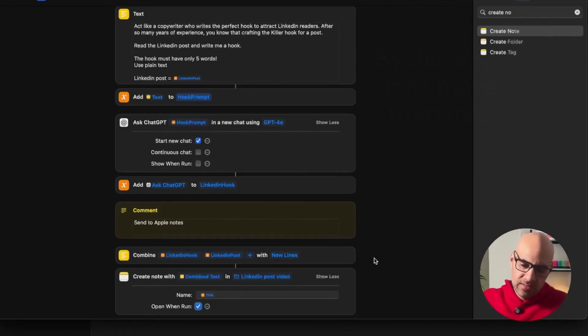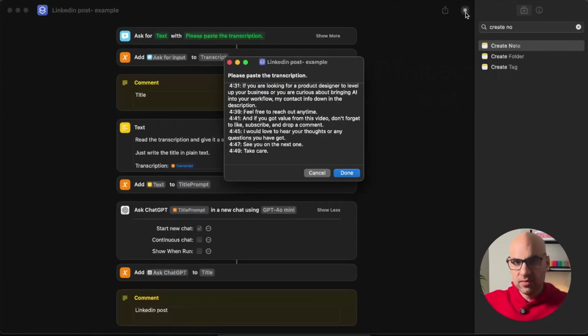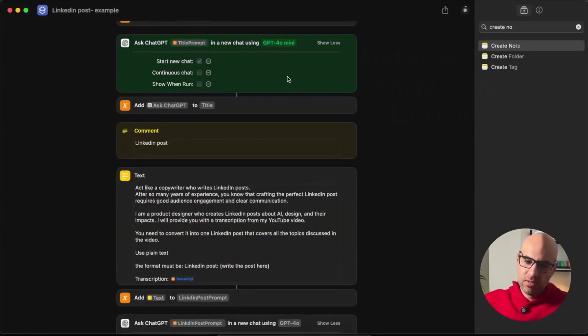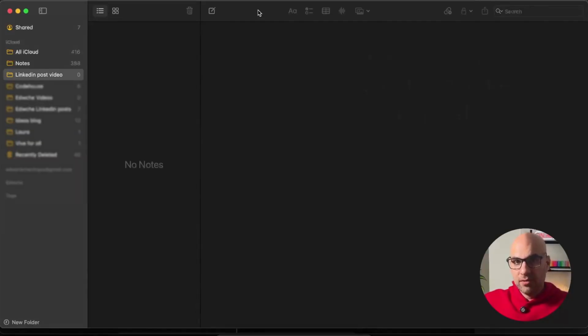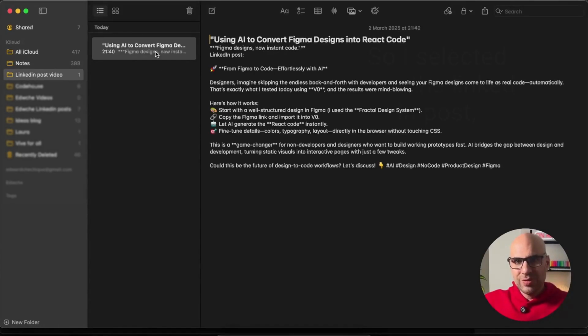One important thing: disable OpenAI because you don't need it. You can go directly at the end to the Apple Notes application and get the information there. I disabled this one, and now, very important, let's make a test to see that everything works. I click on play, paste the transcript. Once I click on done, I will move to the Apple Notes application to see how it's created. Let's click on done. You can see the process works. Here is the Apple Notes application, and in one moment you will see the new note appear here. So now we have it.